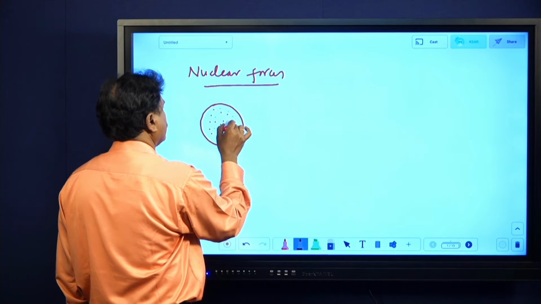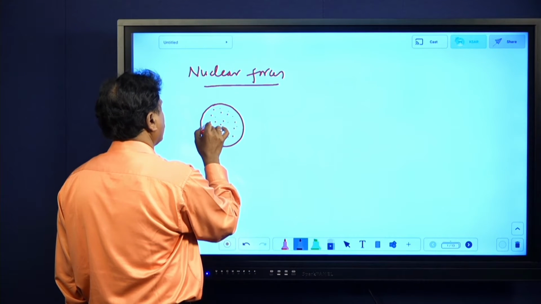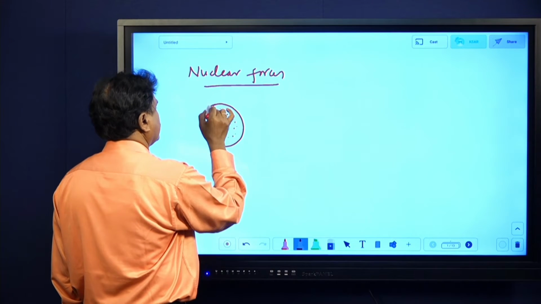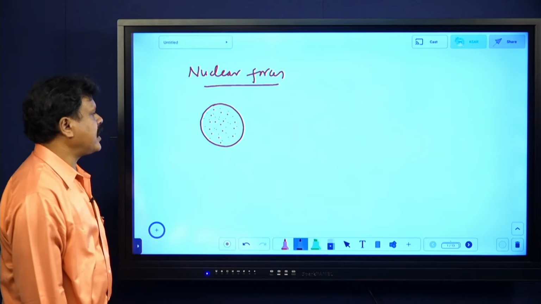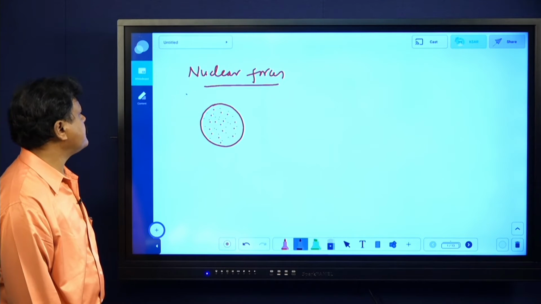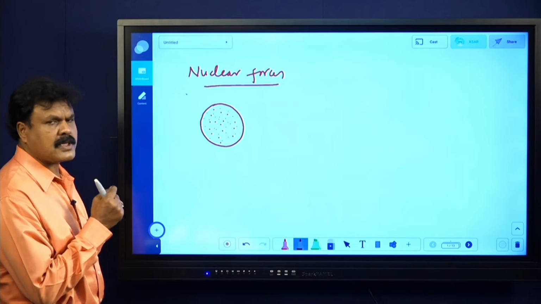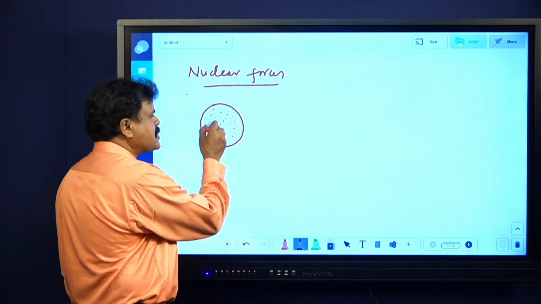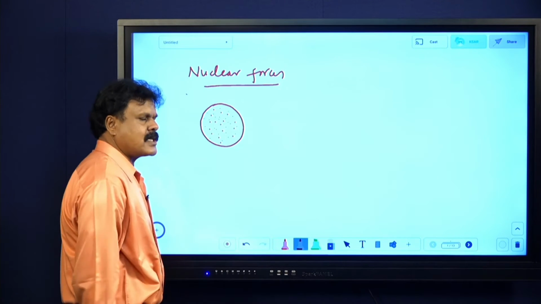There are neutrons and protons. Now, when there are many protons and many neutrons, there must be a repulsion between proton and proton. If such a repulsive force exists, the nucleus should not be stable.